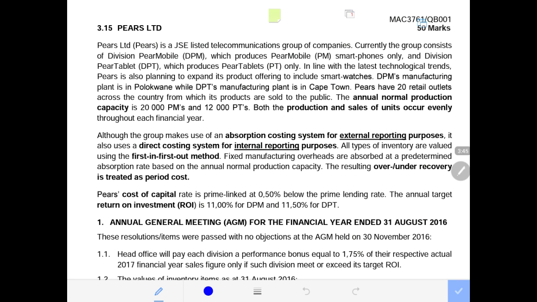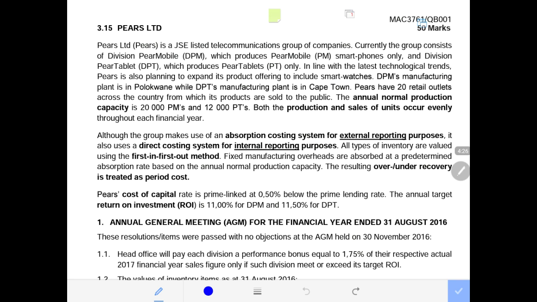Then after it further says that all types of inventory are valued using the first in, first out method, and the fixed manufacturing overheads are absorbed at a predetermined absorption rate based on the annual normal production capacity. So that means our POR is done or calculated using the normal annual production capacity. Then we continue on that same note, which means we'll be using our normal annual capacity to calculate our budgeted fixed manufacturing overheads, which is our POR.